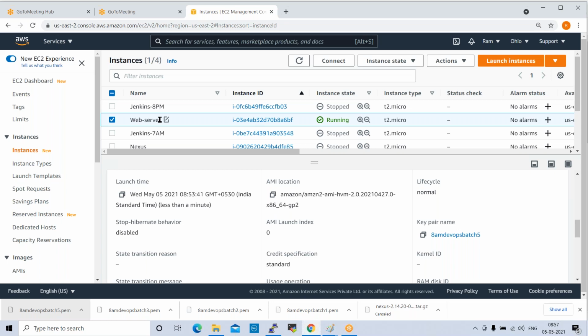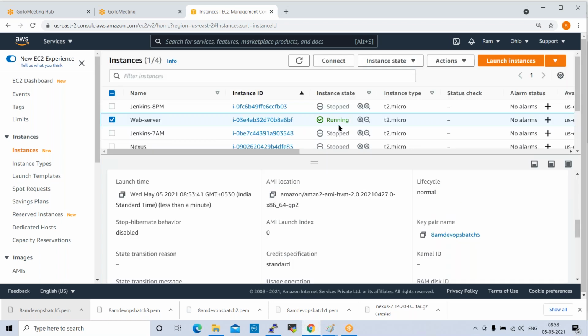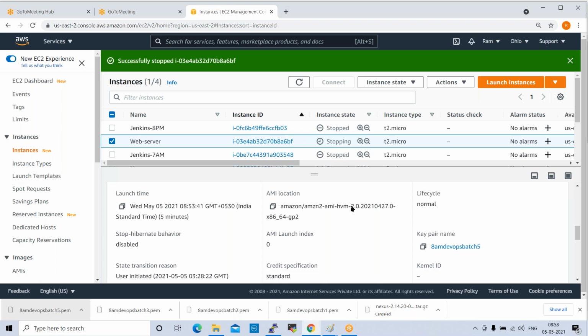After creating, do you need to stop the instance? Yes. Once we create this instance, if you keep it as it is, you will get some bill. That is why we need to stop this instance. Select this instance, go to instance state, and click on stop instance. Once you click on this, it will ask you to confirm. The instance will be stopped. See here, it is stopping.